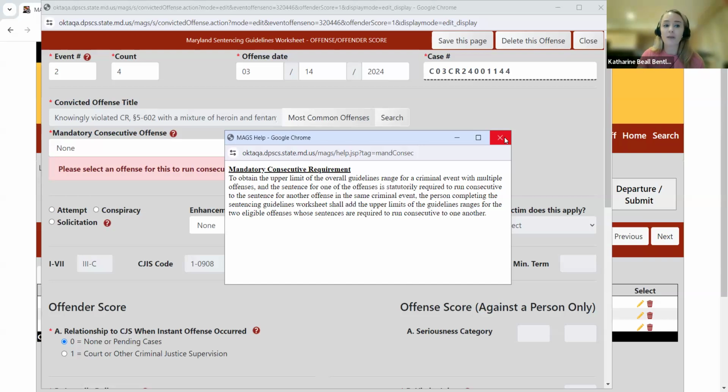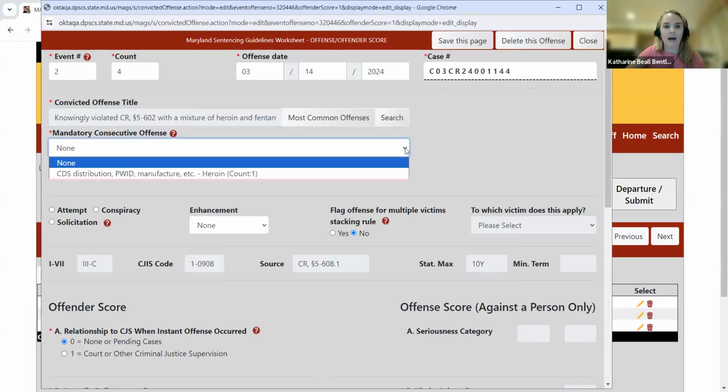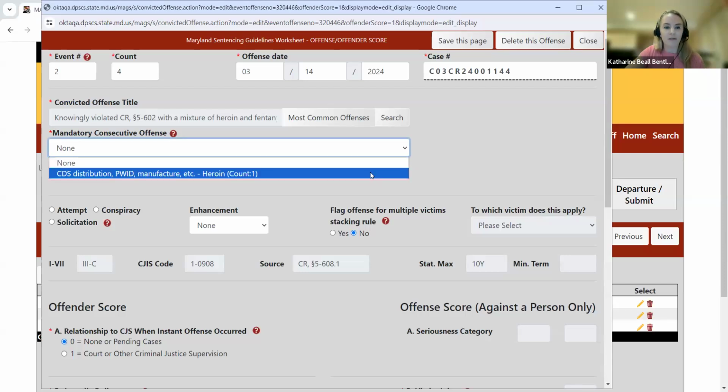Now, if this were the only offense in this criminal event, you wouldn't be prompted to link it to any other offense because there's not another offense within that criminal event to link it to. But in this particular case, there is, that being the distribution of heroin, which is why you're getting that alert message. So I'm going to show you two ways that you can go about linking these. If I were to click on this drop down now, you can see here that the other eligible offenses within the same criminal event populate. So I can see that distribution of heroin and I can link it directly from here.